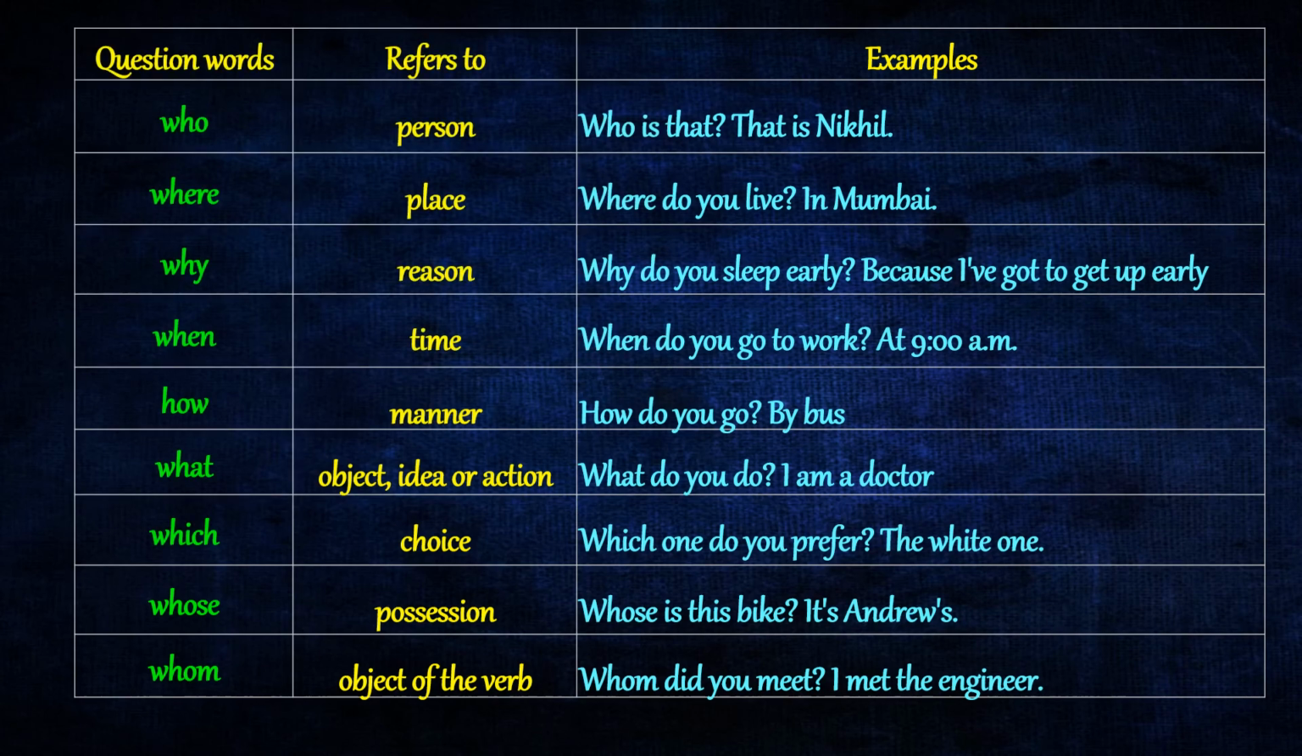Now, having seen so many things, let's now look into the question words and what they refer to with an example. Question word who refers to person, where refers to place, why reason, when time, how manner, what object, which choice, whose position, whom object of the verb.